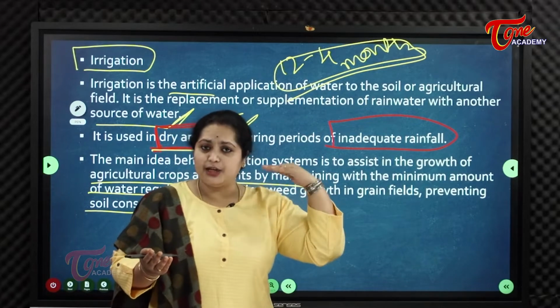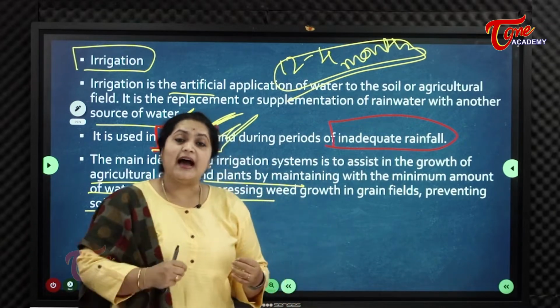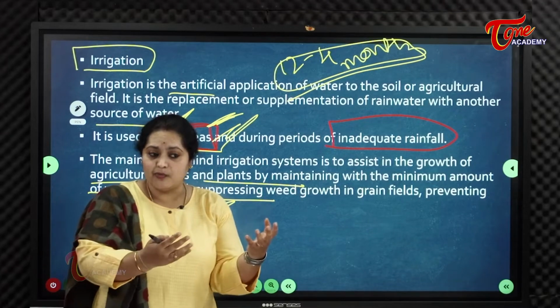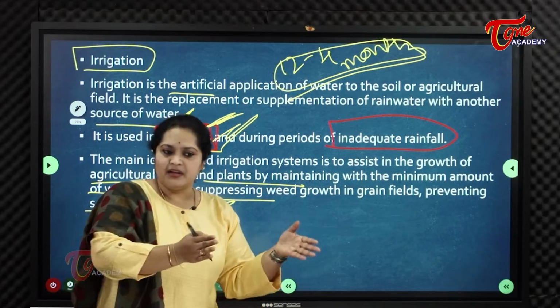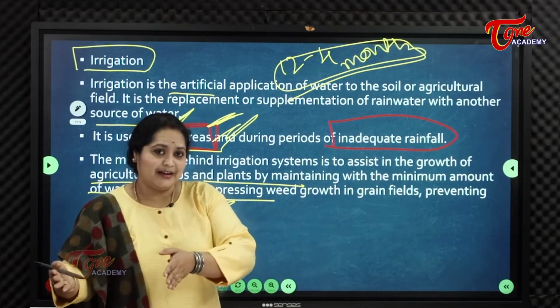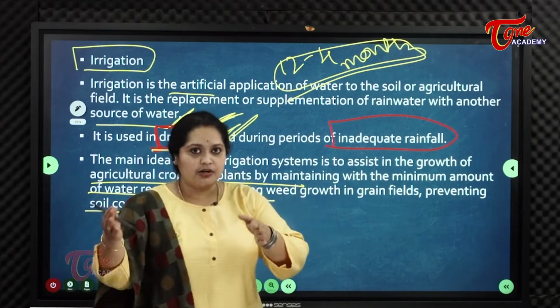For that reason, irrigation is a must, and that amount is the minimum required, not less and not high, not excess or surplus.